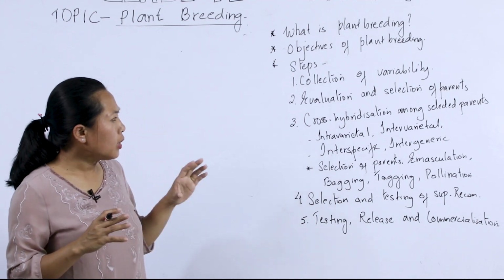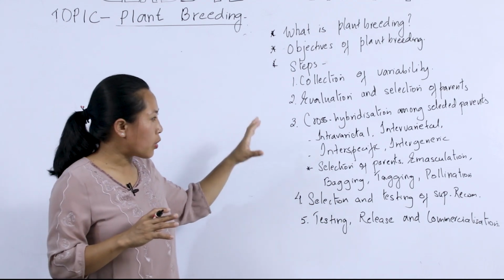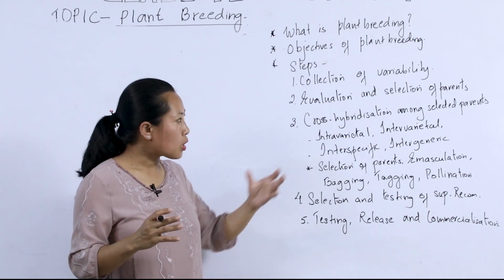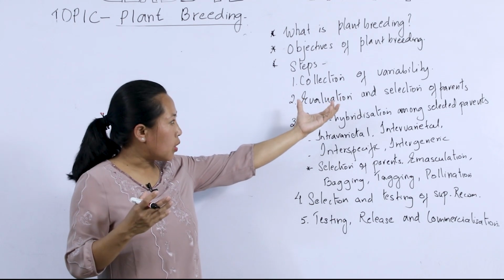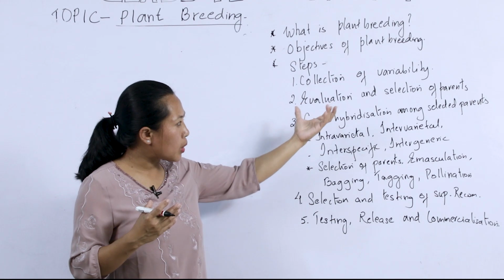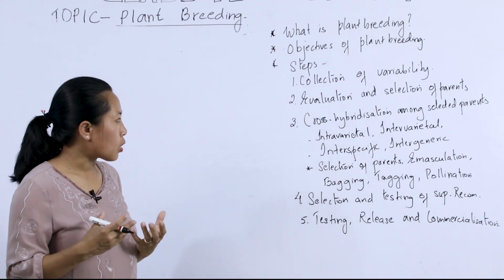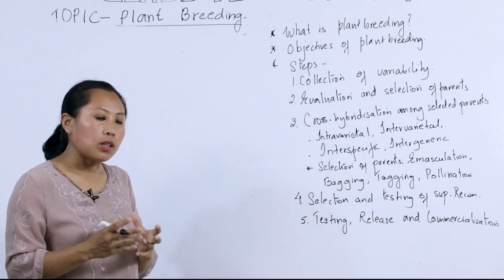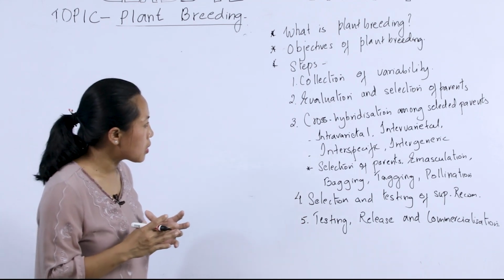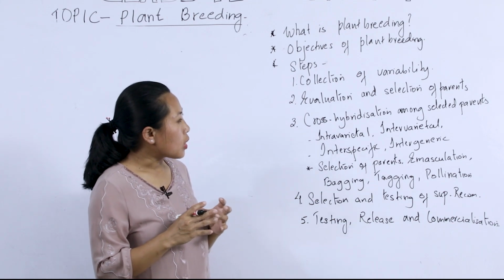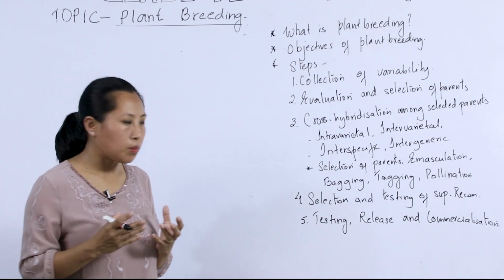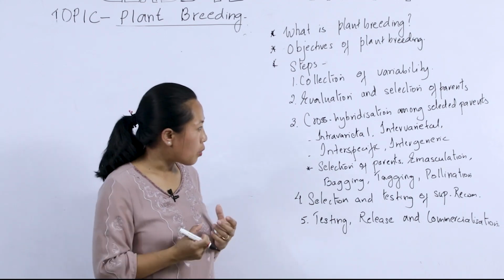And the rest, which are referred to as the inferior plants, are rejected. So these selected plants are favored by growing them under selected environmental conditions. Okay, so after collection of variability, the next is the selection of parents, better performing plants, which are selected from among the total collection. They are favored by growing them under suitable environmental conditions, while the rest of the plants are rejected.